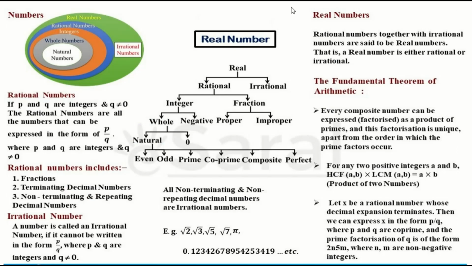Next, we'll see a quick recap of whatever we learned. First we learned the real numbers. When a number can be written in the form of p by q, you will say it is a real number. Rational numbers include fractions, terminating decimals, and non-terminating repeating decimals. We learned that recurring and repeating are the same. What is an irrational number? A number that cannot be written in the form of p by q. All the roots we will consider under irrational numbers. Then we learnt the relationship of HCF and LCM, and we learnt Euclid's division lemma.